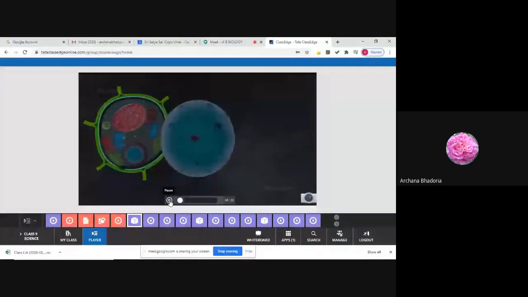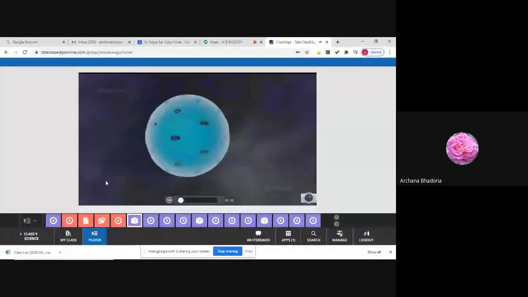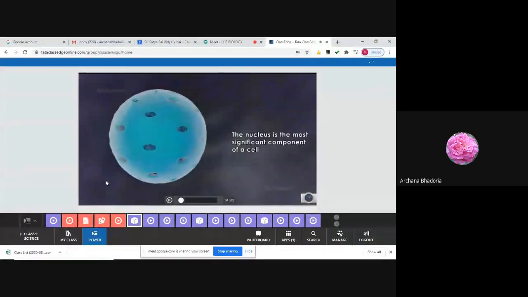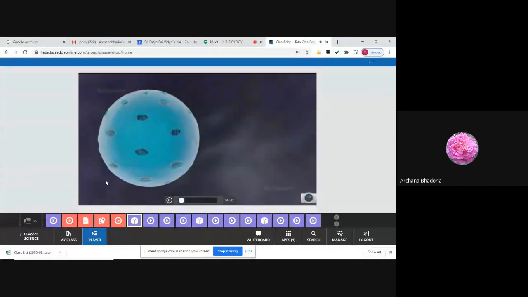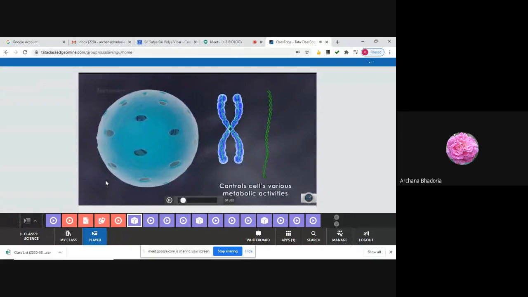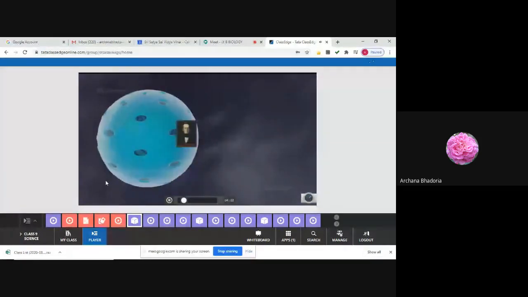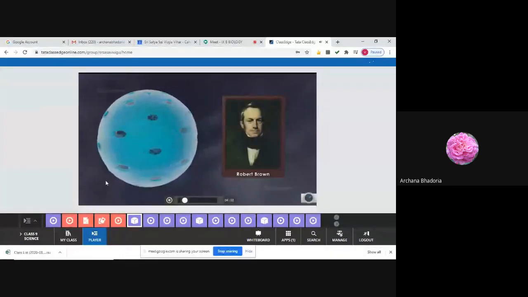Nucleus. The nucleus is the most significant component of the cell. Not only does it contain the genetic material, including chromosomes consisting of DNA molecules, but it also controls the cell's various metabolic activities. Scottish botanist Robert Brown first used the term cell nucleus in 1831 and is most often credited with the discovery of the nucleus.